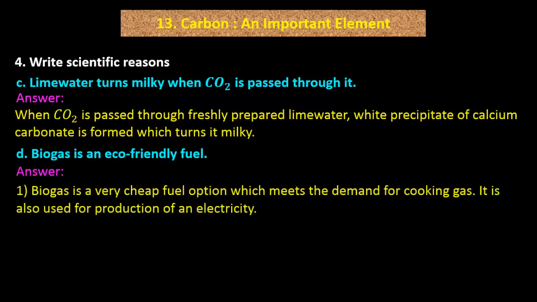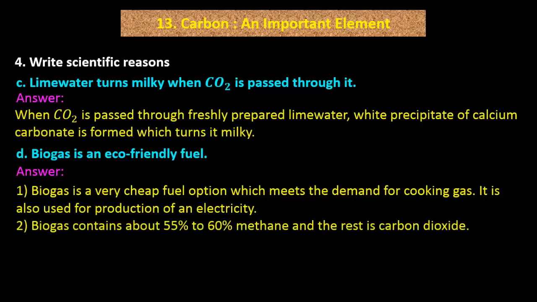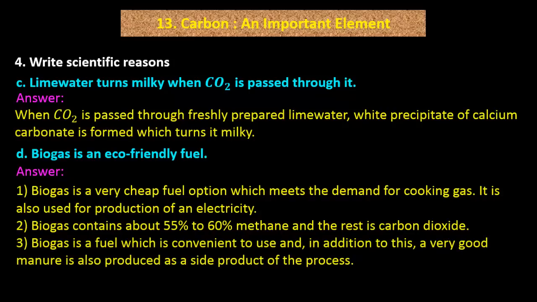D. Biogas is an eco-friendly fuel. Answer. 1. Biogas is a very cheap fuel option which meets the demand for cooking gas. It is also used for production of electricity. 2. Biogas contains about 55% to 60% methane and the rest is carbon dioxide. 3. Biogas is a fuel which is convenient to use, and in addition to this a very good manure is also produced as a side product of the process. Thus, biogas is an eco-friendly fuel.